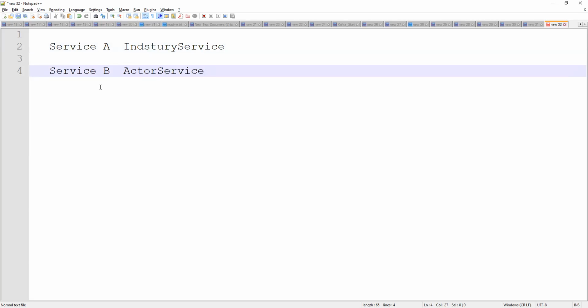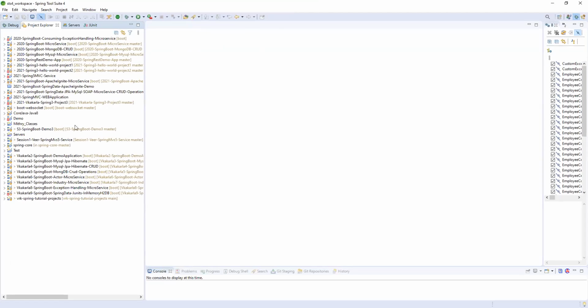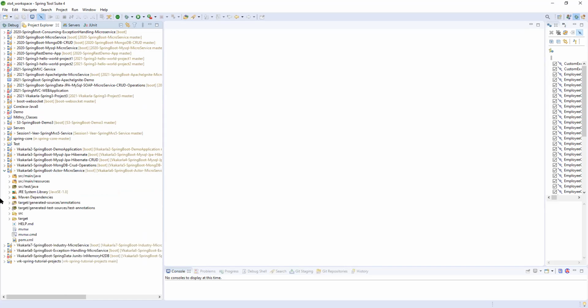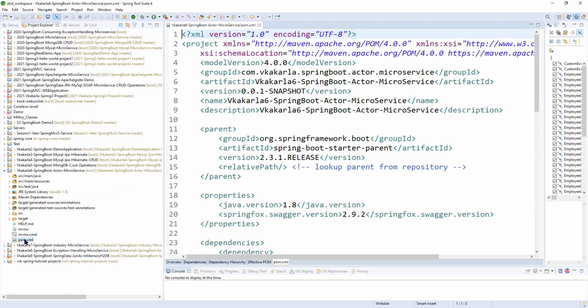Whenever we are calling, let me open the services. See, project 6 and project 7. One is the actor microservice, one is the industry microservice. So let me open the actor microservice. First of all, I will tell you the flow.